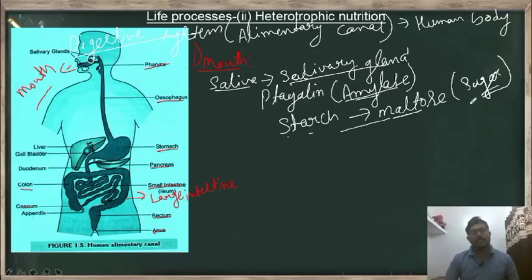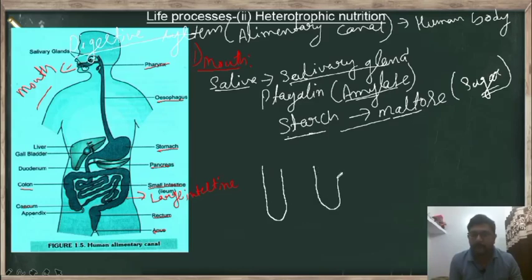Now to show this, we have to do an activity. In brief we will take that activity. Take two test tubes and mark them as A and B, and then in these two test tubes we have to take 1 ml of 1% starch.